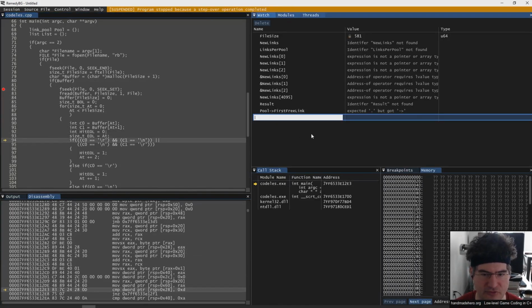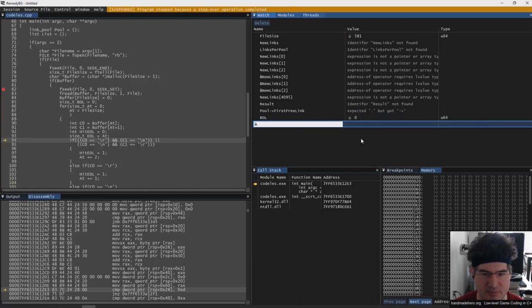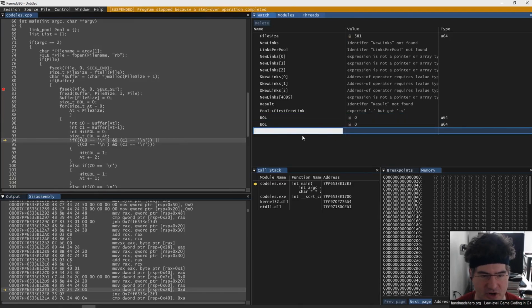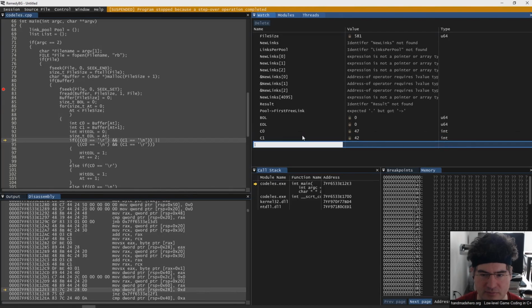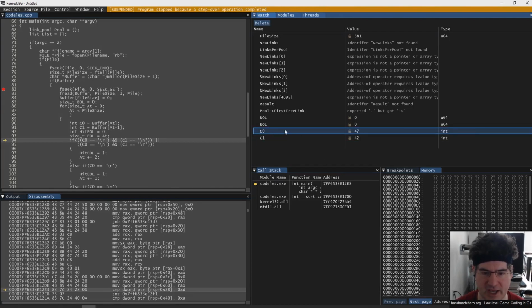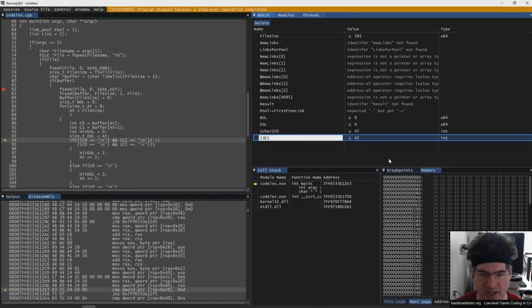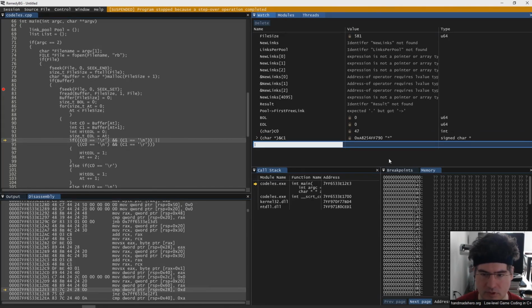Let's take a look at what our variables are. A lot of new variables in here, a lot of possibility for bugs. I want to see each of those bugs stomped out. I don't want to see any surprises in here. We're going to take a look at our C0 and our C1. They're coming in here. We can go ahead and cast those to chars if we want, just to take a look at what they look like. Or maybe not. There we go.